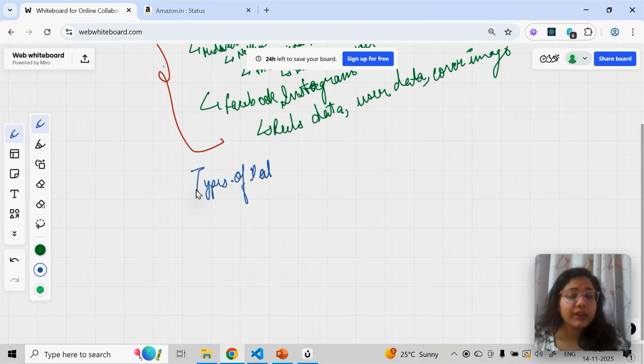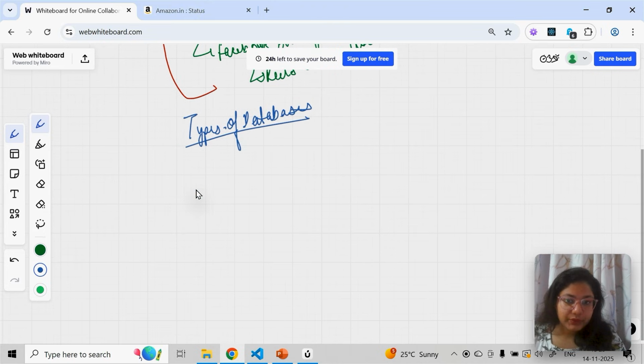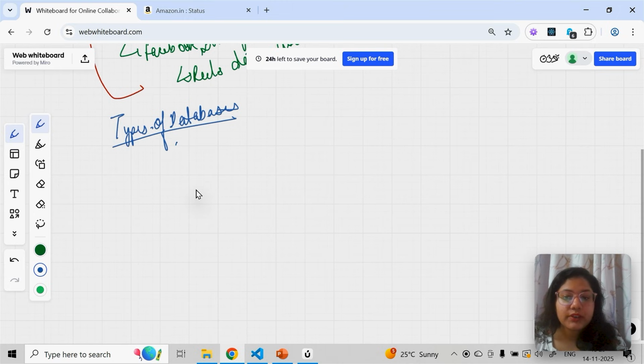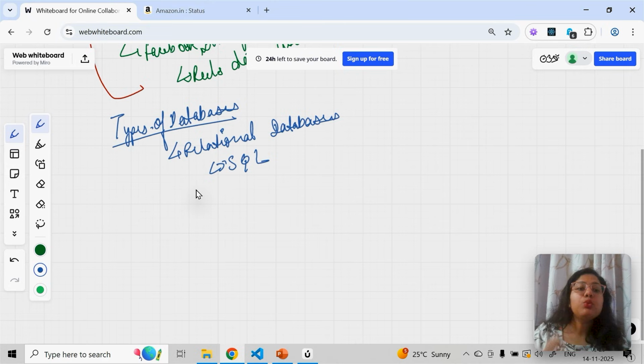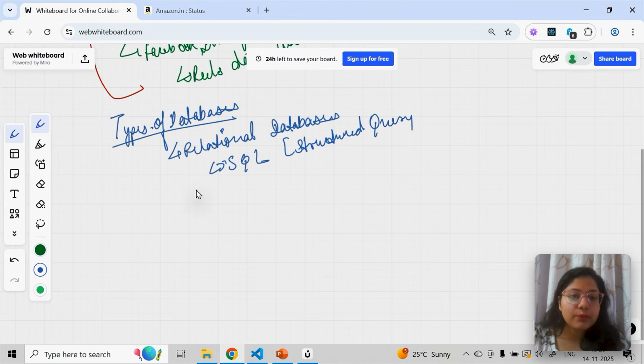Next thing is what are the types of databases we have? So we have different types of databases. For example, SQL, that's called your relational databases, in which we use SQL, which is our today's bootcamp. SQL stands for structured query language. I'm not going into SQL right now. I'll first quickly discuss the different types of databases we have.